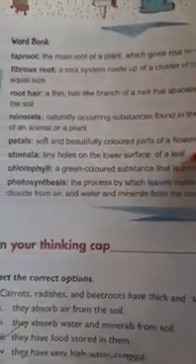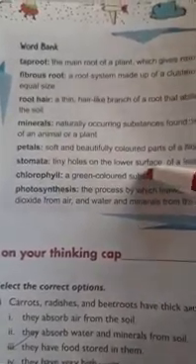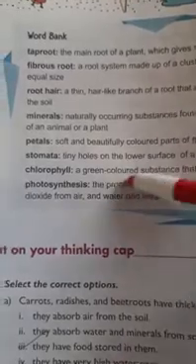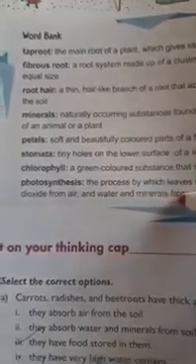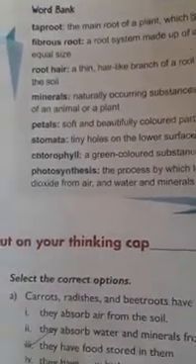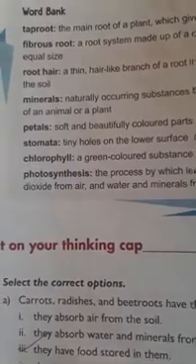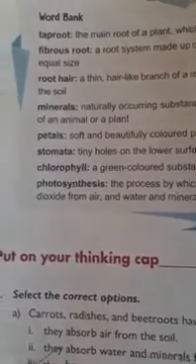Next, petals, soft and beautifully colored parts of a flower. See, the colorful part of the flower, they are called petals. Stomata, tiny holes present on the surface of the leaf. Chlorophyll, a green substance present in the leaves. Photosynthesis is a food making process by using air, water, minerals and sunlight, in the presence of sunlight.